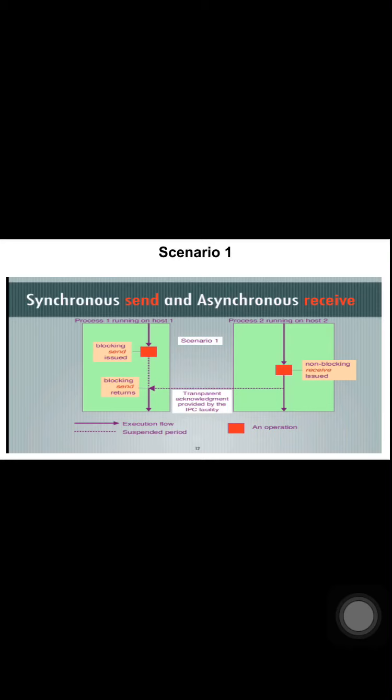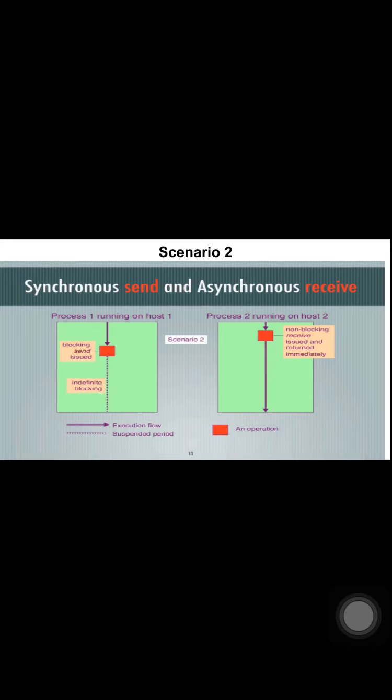Here there are two different processes, process 1 and process 2, running on two different hosts. That means host 1 will send, and process 2, that means host 2, will receive, and this is asynchronous receive, that means this is non-blocking. So when data is delivered to process 2 immediately, an acknowledgement from host 2 to the IPC facility will unblock process 1. Process 2 will unblock process 1 by sending an acknowledgement. This is scenario 1.